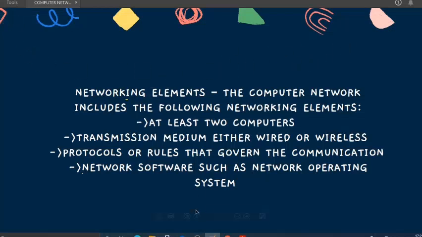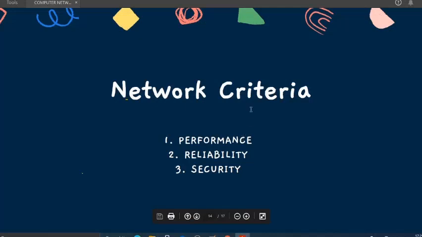Network elements done. Next, network criteria. How do we judge that our network is good, or that specific data will be transferred at this speed or in this time? We can actually calculate that. The main three criteria needed are performance, reliability, and security.